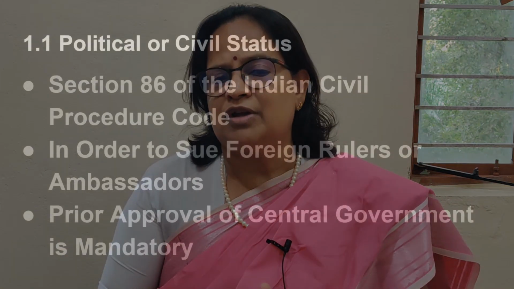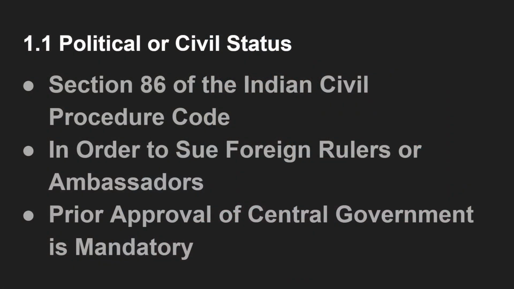So here you have to remember status of an individual, the position he is occupying or the official position he is holding. So the first one is political or civil status. Here you have to remember in India we have ambassadors visiting our country or ambassadors serving our country or foreign rulers or ex-rulers visiting our country. So what will be the situation if they get into any problem when they visit the country or when they are serving our country? So section 86 of the Indian Civil Procedure Code says that in order to sue foreign rulers or ambassadors, prior approval of the central government is mandatory.